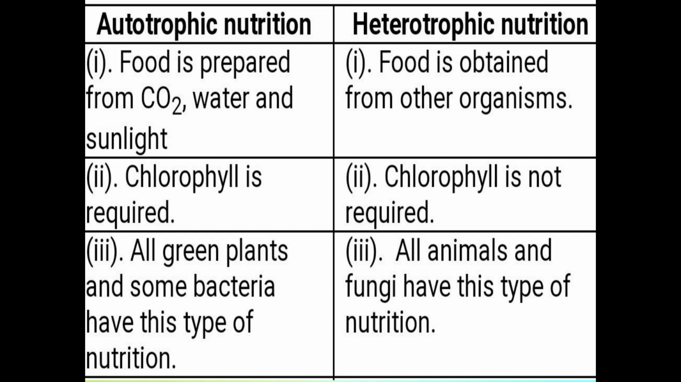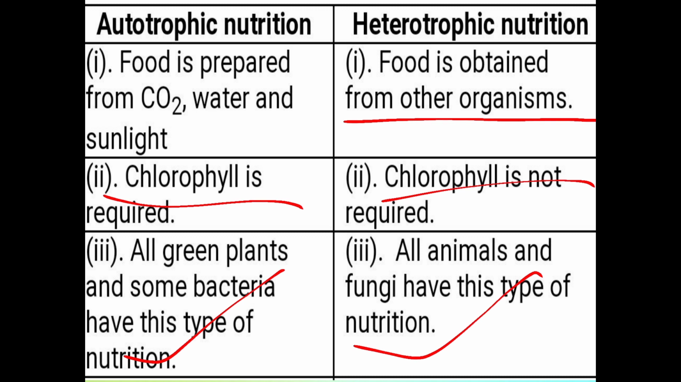Now after this session you have to differentiate between autotrophic and heterotrophic modes of nutrition. In autotrophic nutrition, food is prepared from CO2, water and sunlight. In the heterotrophic mode of nutrition, food is obtained from other organisms. Chlorophyll is required in autotrophic nutrition; in heterotrophic there is no requirement of chlorophyll. Examples of autotrophs are all green plants and some bacteria. All animals and fungi have heterotrophic nutrition.